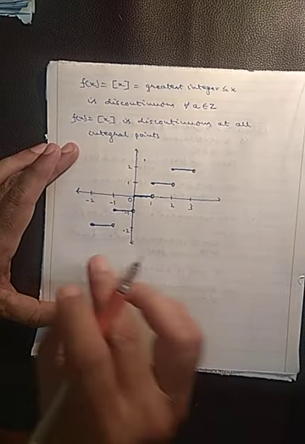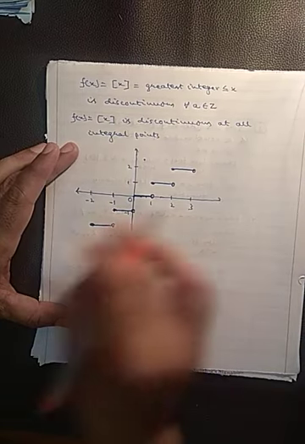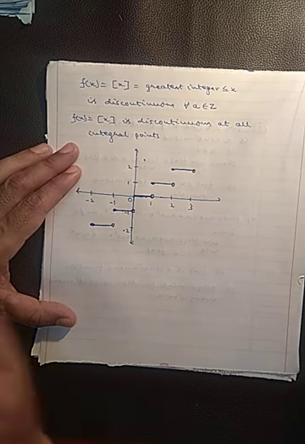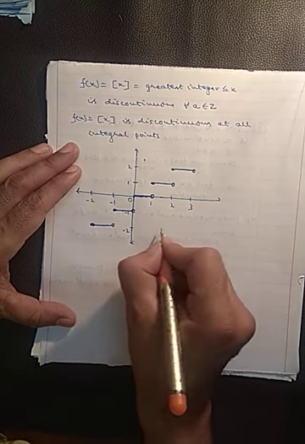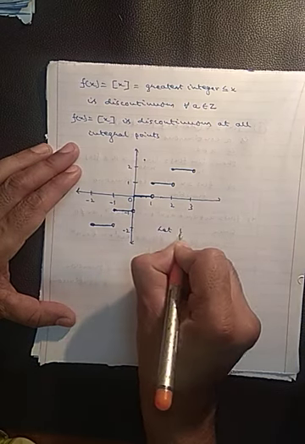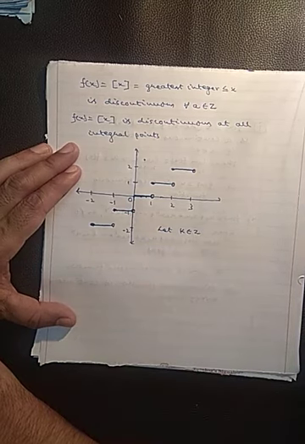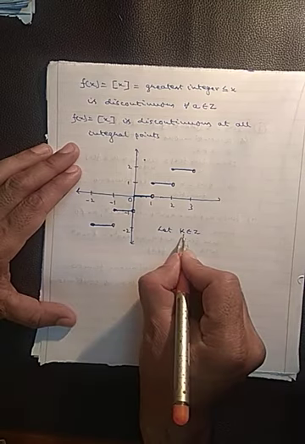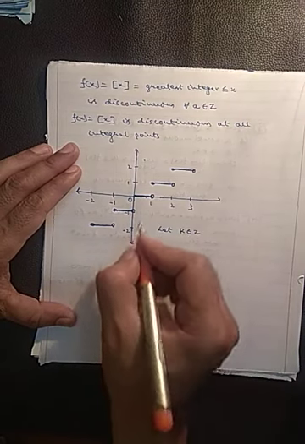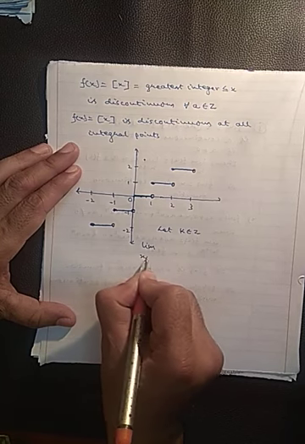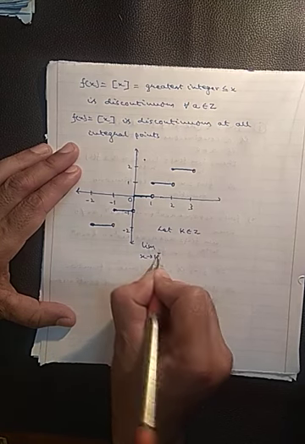Okay, but how to prove that it is discontinuous at all integral points? For that, let k be any integer, let k belongs to Z. Now, we take limit x approaches k from left.